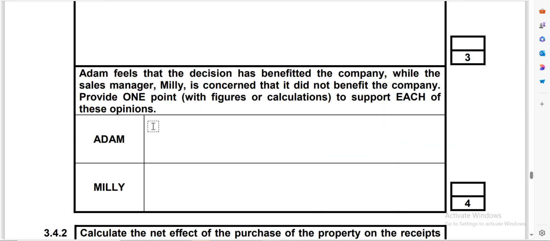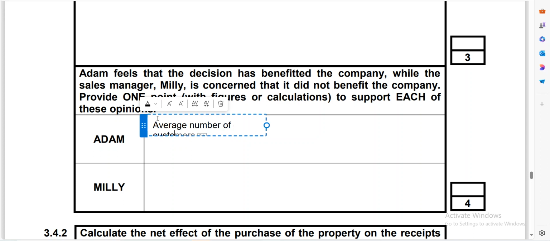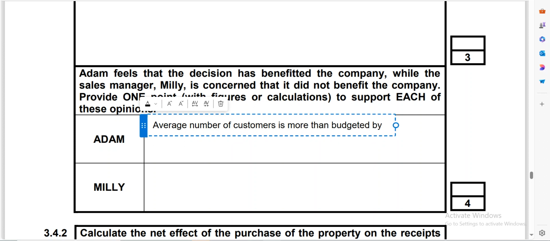So we can say one of the things that you're going to say is that the average number of customers increased, or we can say is more than budgeted by, so let's check.